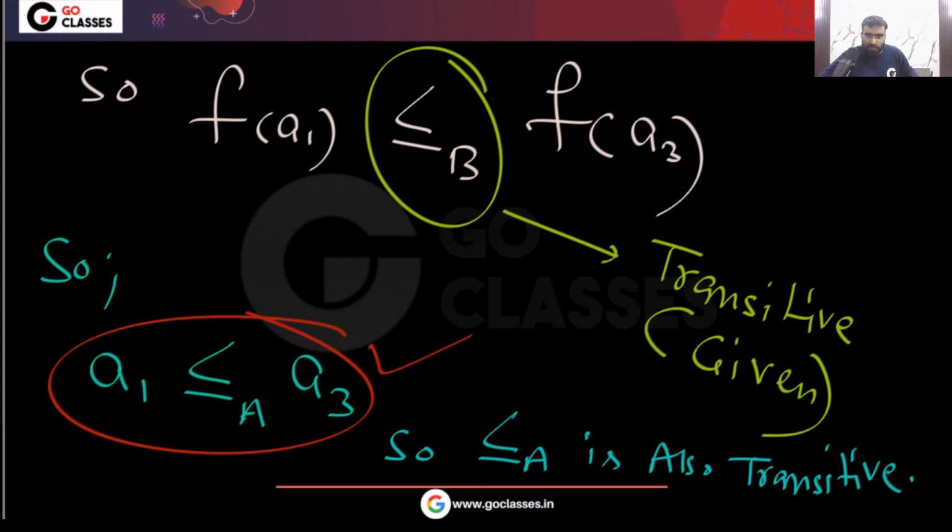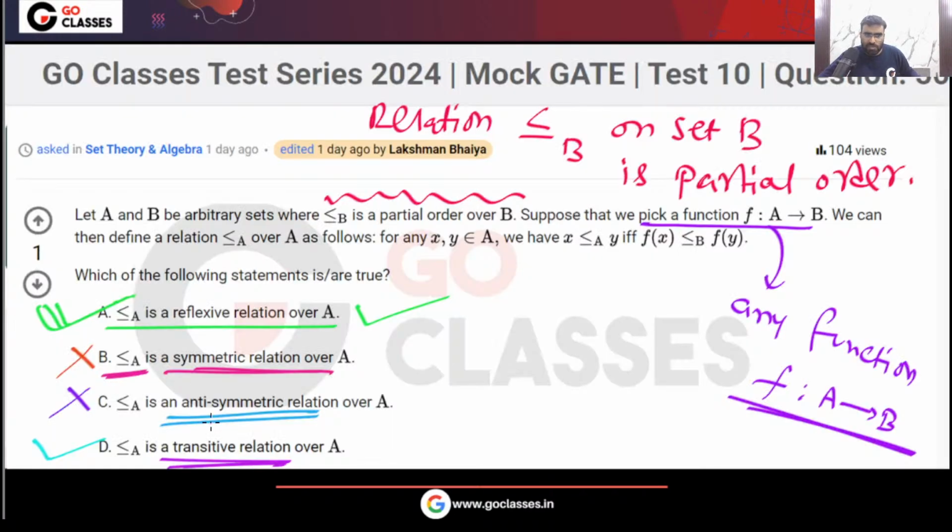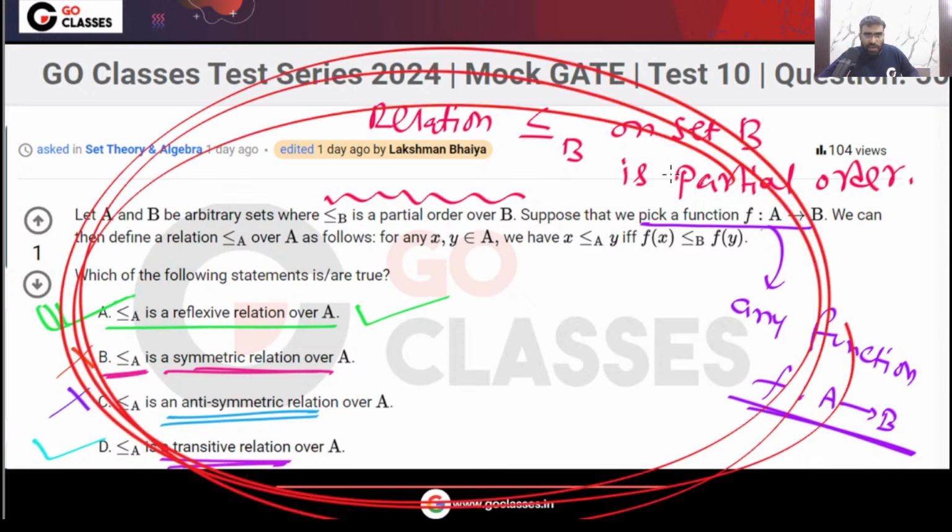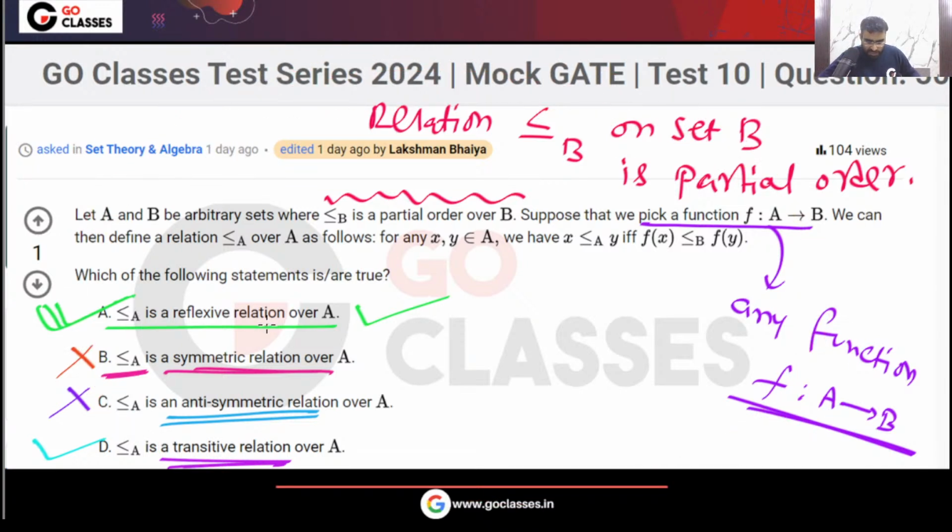A similar type of question has come in GATE 2023 also, in GATE Computer Science 2023. This question is taken from Stanford. So you can see this is true. The question is asking which statement is true. The answer will be A, D.